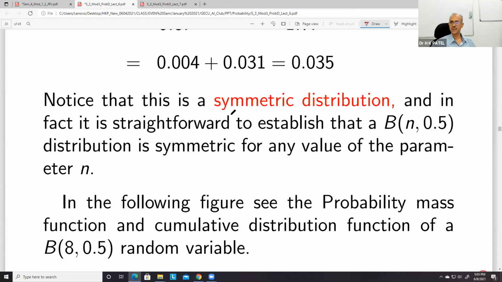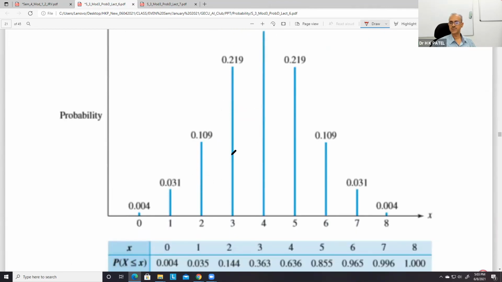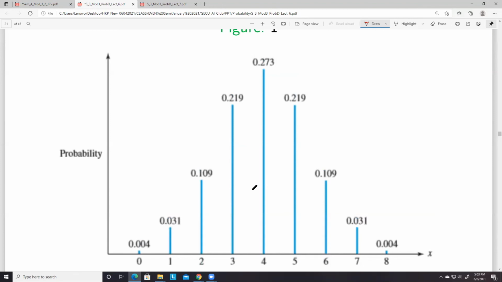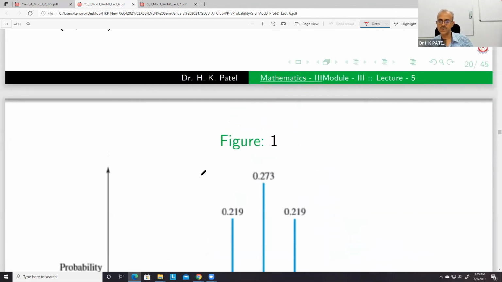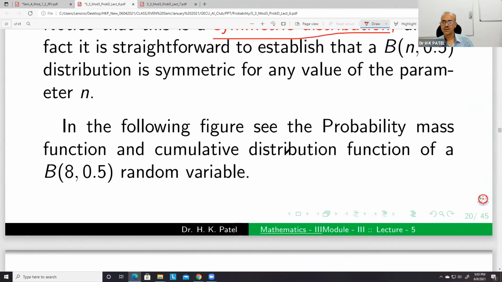This is a symmetric distribution. You can see that this distribution is very much symmetric. Okay. It looks much more like a normal distribution. Yes, sir. And therefore, if n is sufficiently large, we can model this distribution by a normal distribution.